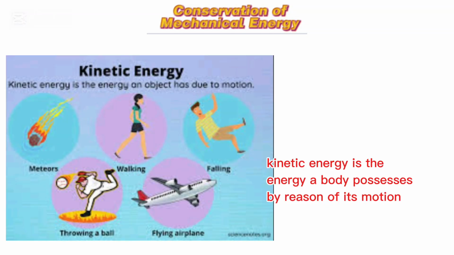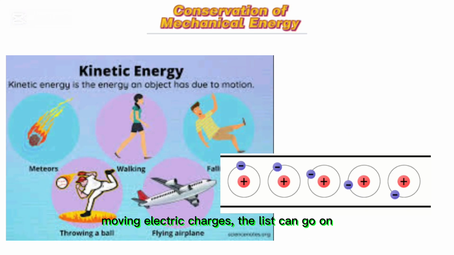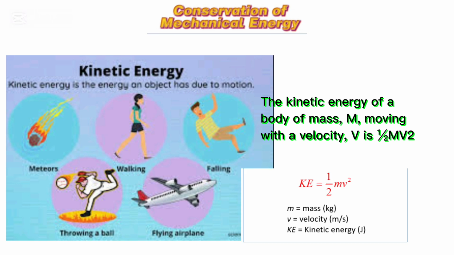Kinetic energy is the energy a body possesses by reason of its motion. Examples include a body falling under gravity, wind in motion, moving electric charges. The list can go on. The kinetic energy of a body of mass m moving with a velocity v is half mv squared.